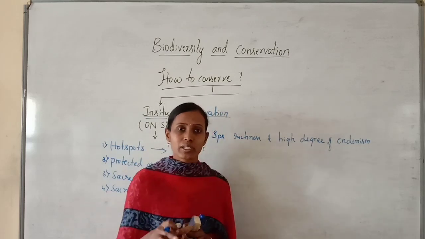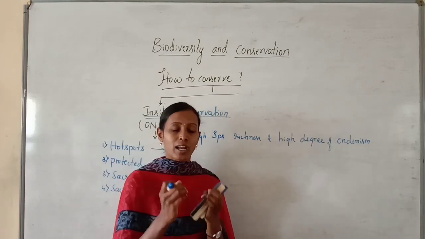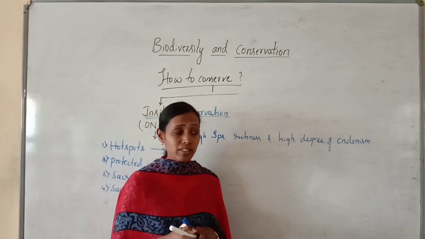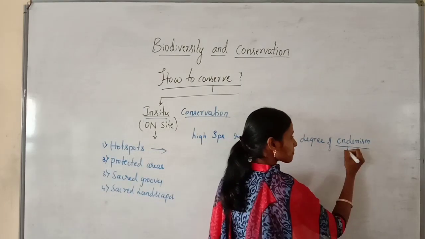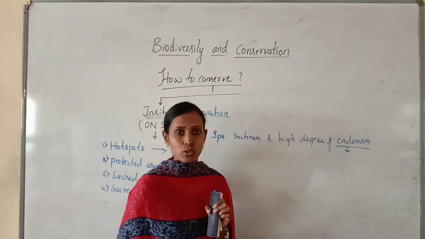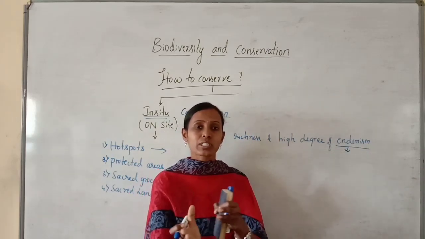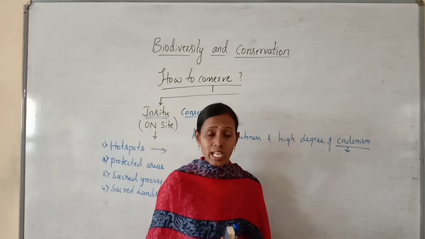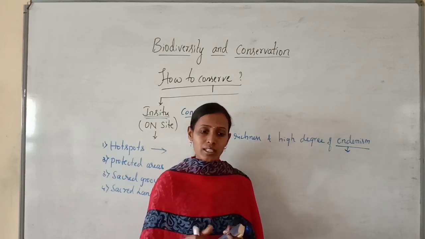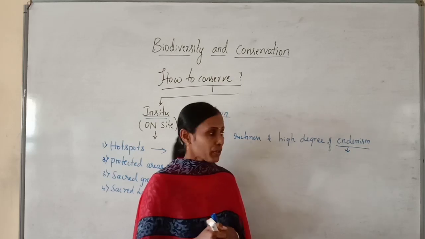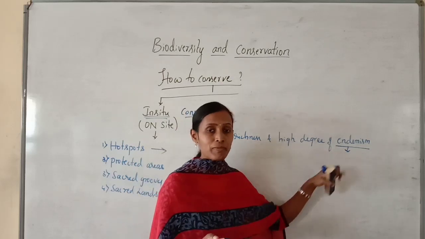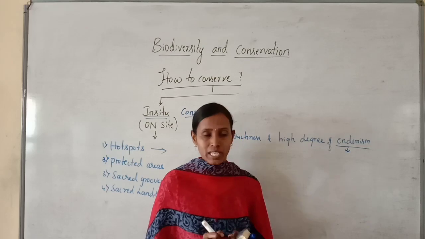In that particular region, we can find a different variety of living organisms, that is species richness. Then what is endemism? Endemism refers to species which are confined to that particular area and cannot be found in other areas, and cannot be seen anywhere else. For example, you know kangaroo.